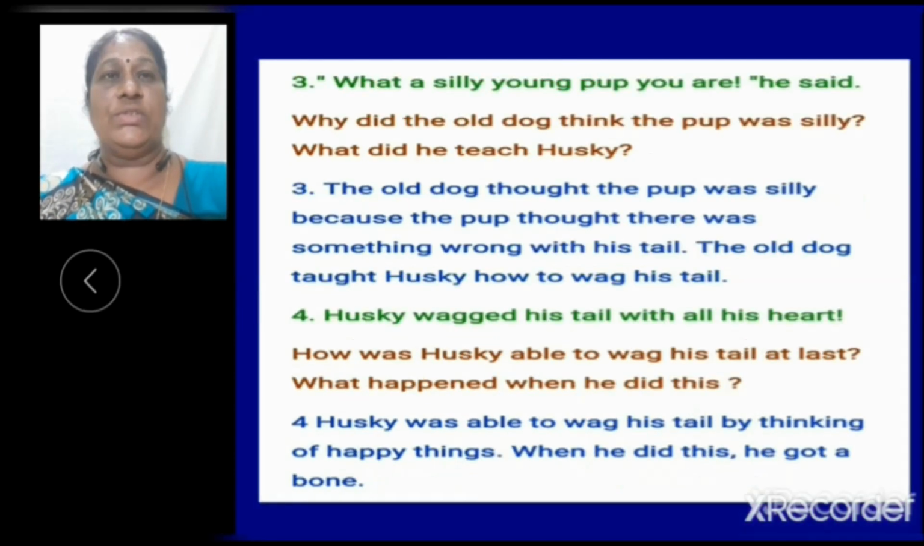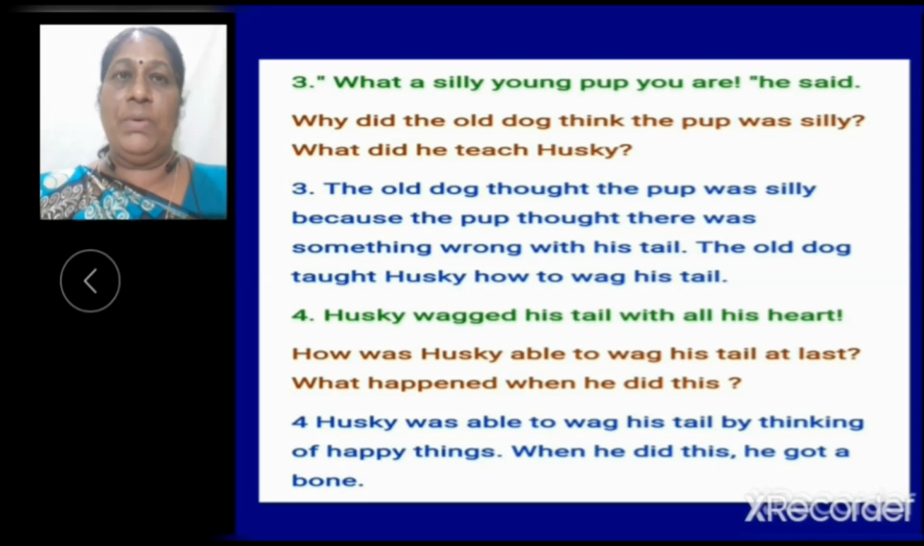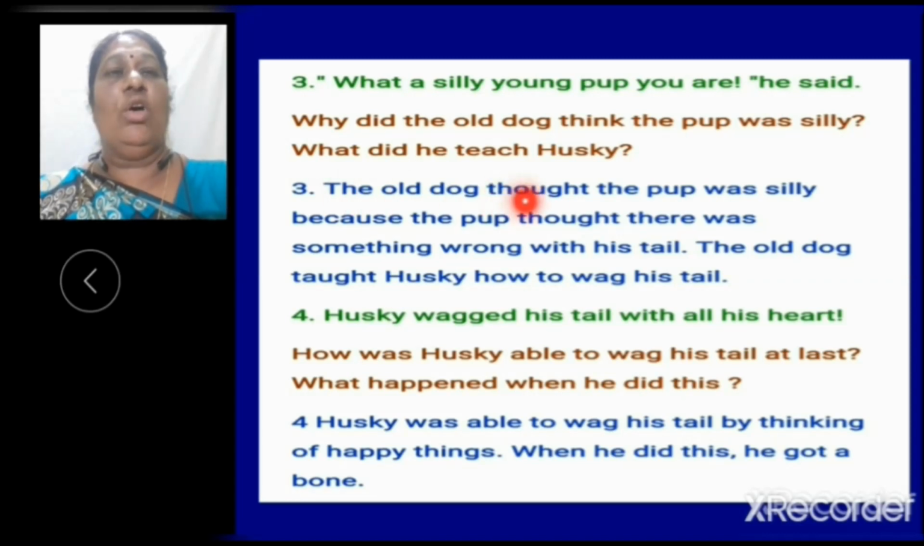Now, next question. Question number 3. "What a silly young pup you are," he said. Why did the old dog think the pup was silly? Who is the pup here? Husky was the pup here. The old dog thought the pup was silly because the pup thought there was something wrong with his tail. What did he teach Husky? The old dog taught Husky how to wag his tail.